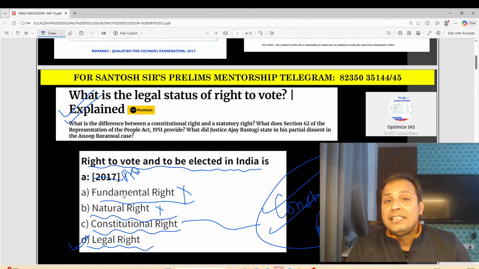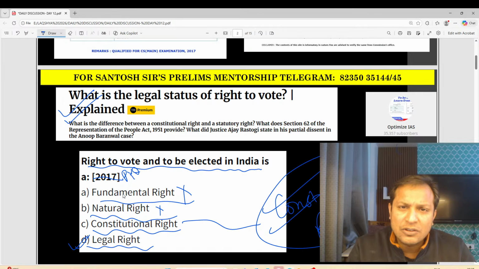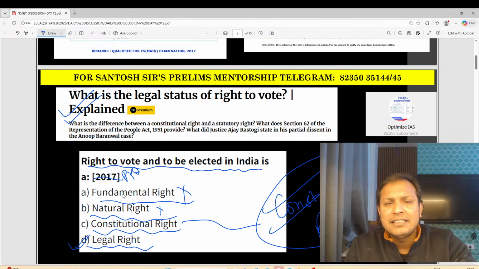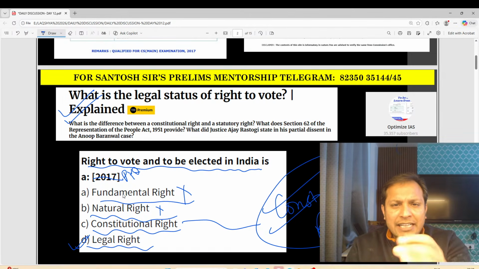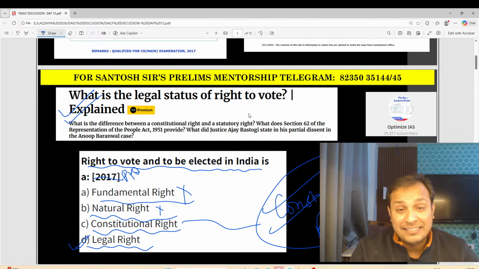But suppose they say right to vote is a statutory right, is it correct? Yes or no, guys? It is yes. Right to vote is a statutory right also.